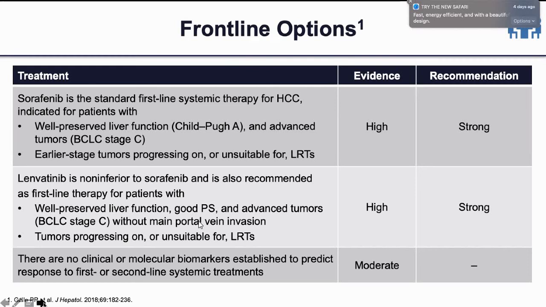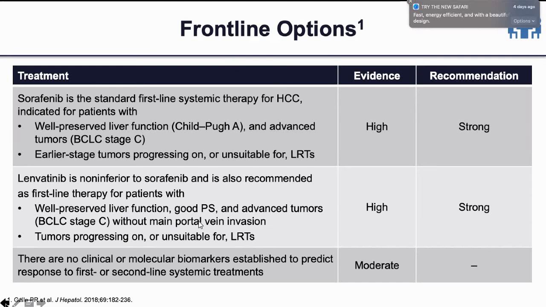Thrombosis is not a contraindication for TARE. Thrombosis is a contraindication for TACE. Yes, but this patient already received TARE. Yeah, so we can repeat. Yes, thrombosis is a contraindication for TACE, not for TARE. So after TARE, we'll consider systemic. If the patient progresses, we'll consider systemic treatment options.